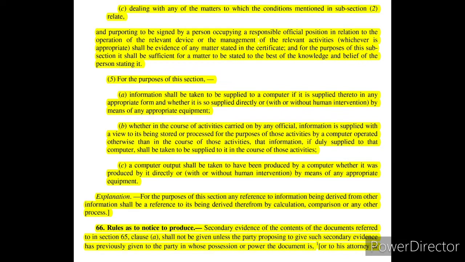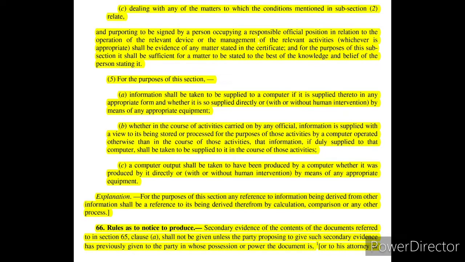So anyhow, that information was supplied with a view to storing or processing it, and if that information is duly supplied to that computer, it shall be taken to be supplied to it in the course of these activities. So it will be thought that it was supplied to it in the course of the activities. Computer output is deemed to be produced by a computer whether directly or with human intervention by means of appropriate equipment, and this will be thought to be sufficient.